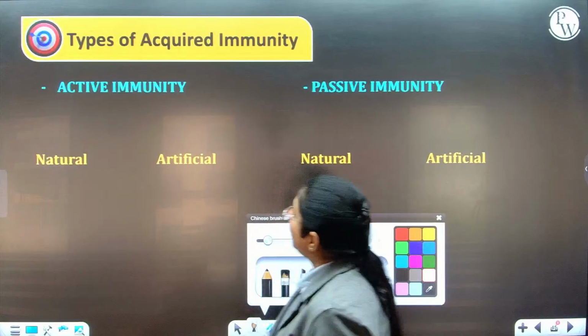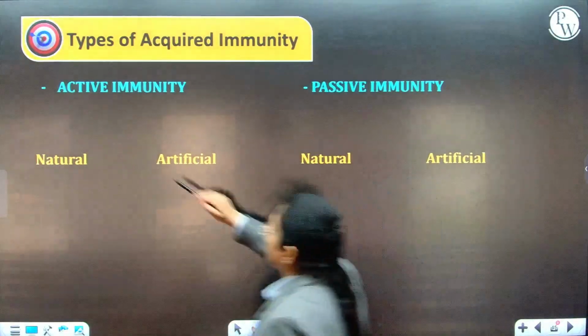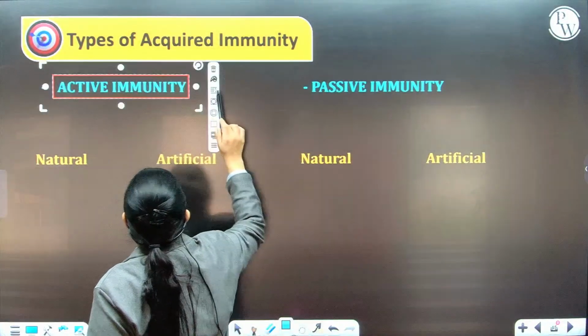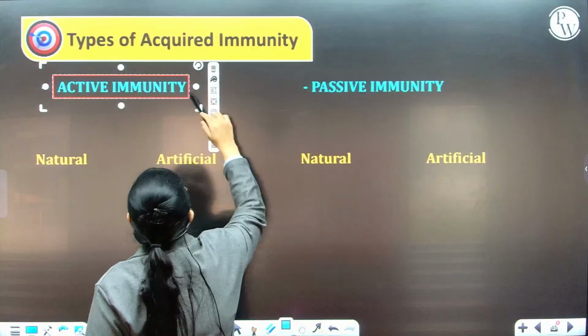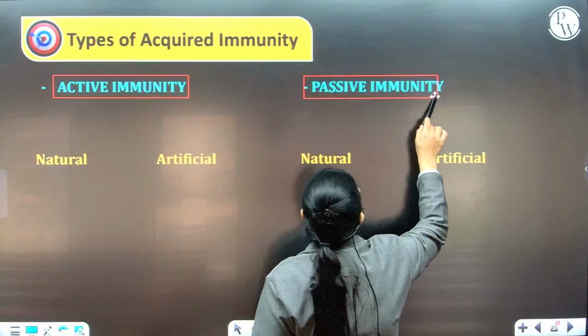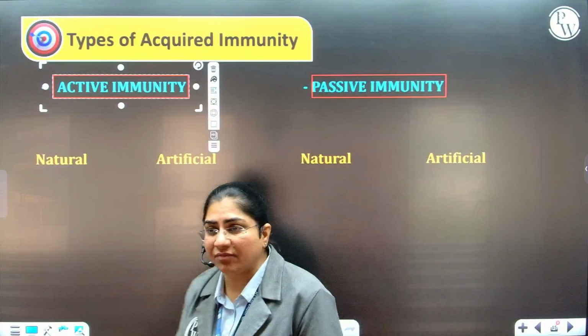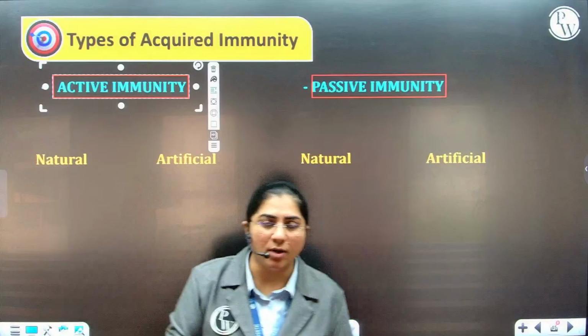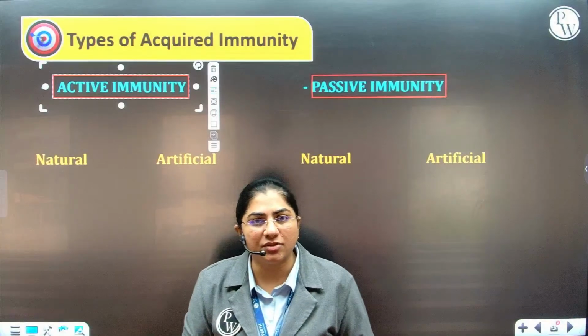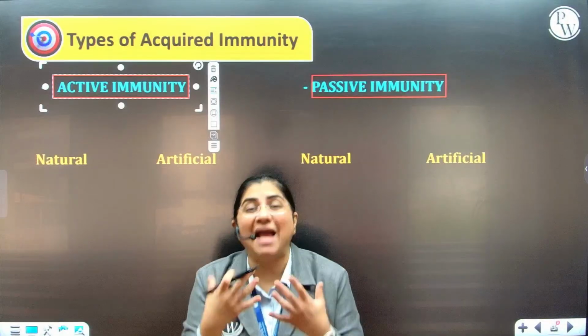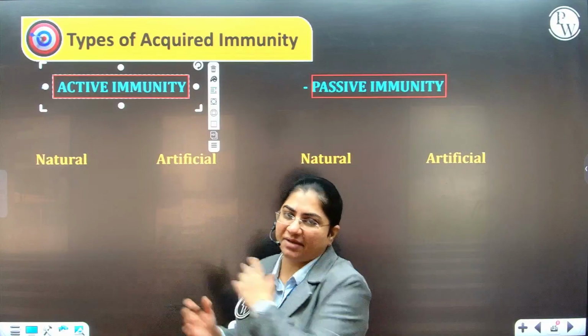Now when we are talking about types of acquired immunity, there are 2 types: active immunity and passive immunity. What do we mean by the word active? Active means the one that is performing work. When the pathogen enters into the body and the body produces its own antibodies, you call it active immunity.